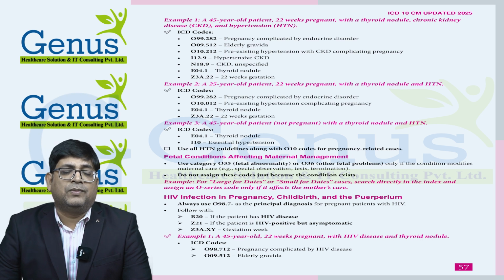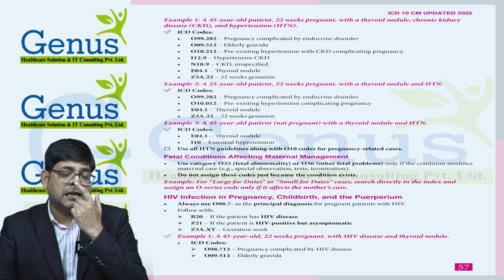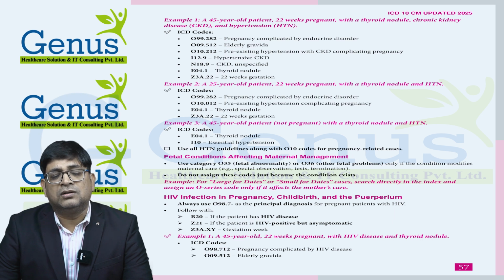Then we are supposed to provide the hypertensive kidney disease code I12.9, and the CKD stage code we also need to provide is N18.9, because in this particular scenario the CKD stage is not mentioned. So this many codes we need to use if the patient has thyroid nodule, hypertension, CKD, 45 years of age and 22 weeks of gestation.